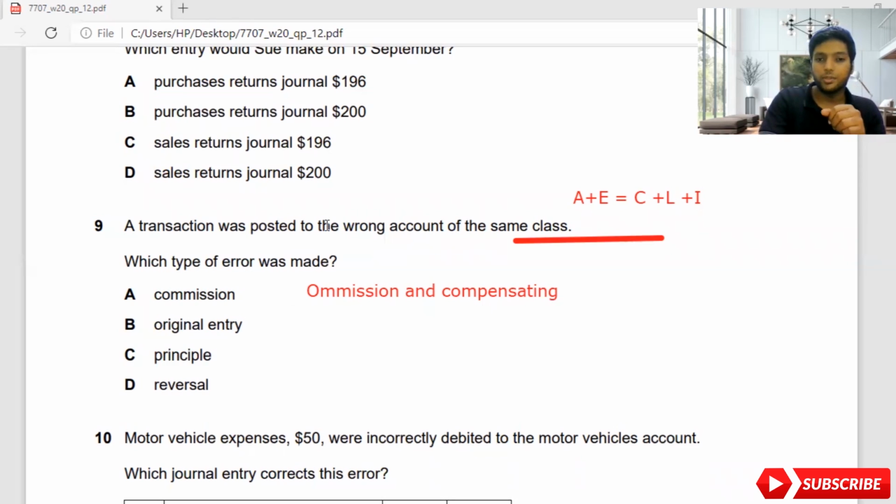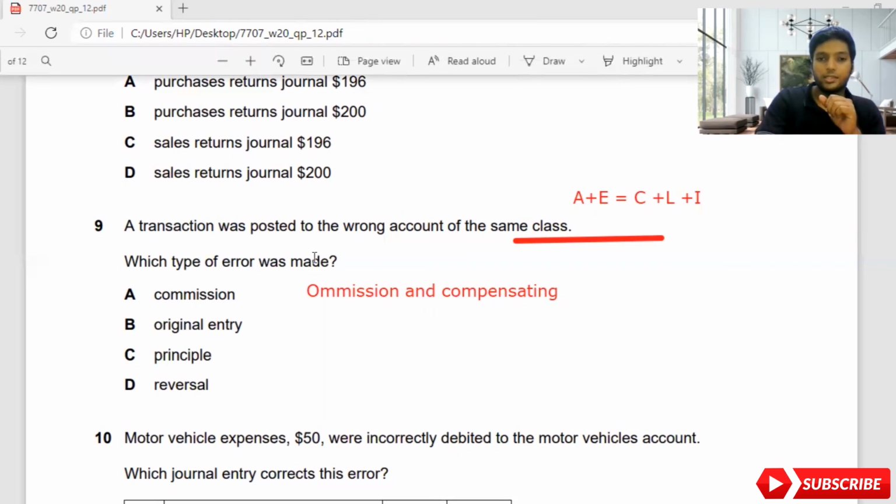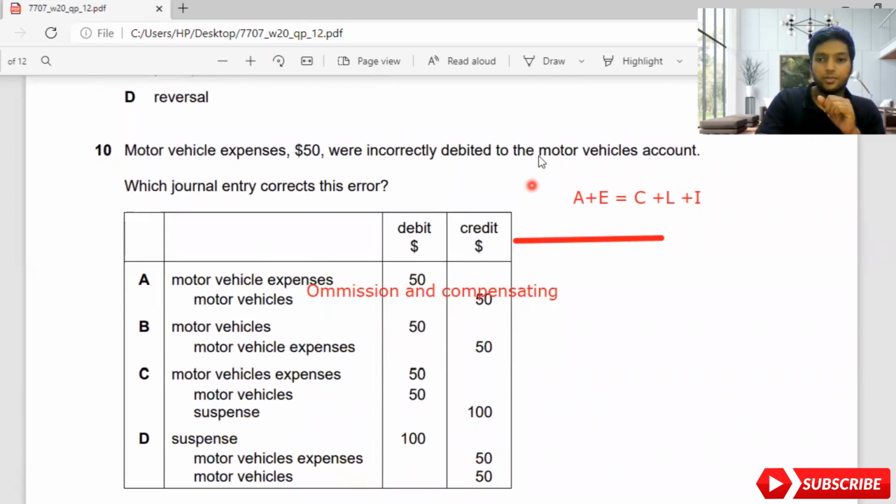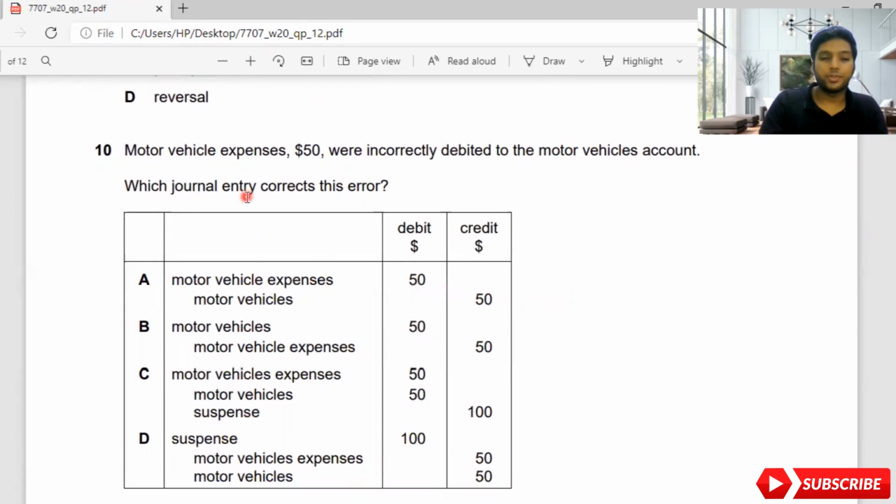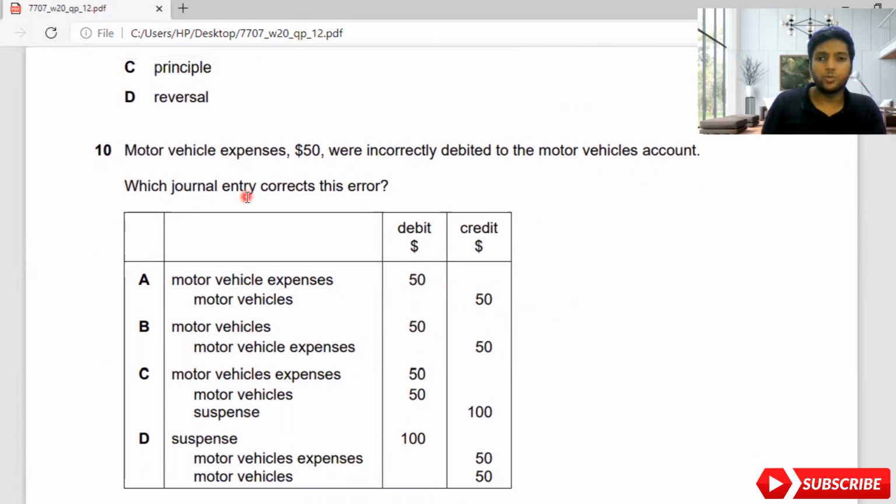So the answer is error of commission because they are putting the wrong account of the same class, which I have already explained. So the answer is 9th A. Let's move on to the 10th part then, guys. 10th, motor vehicle expenses. I'll erase this off. The motor vehicle expenses $50 were incorrectly debited to motor vehicles account. Which journal entry corrects this error?